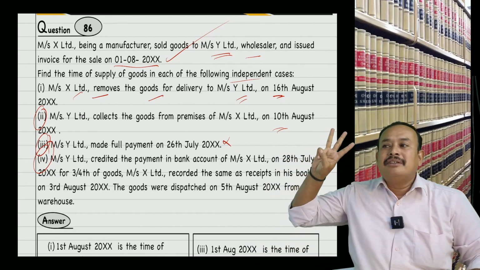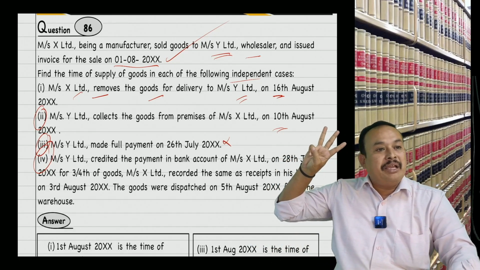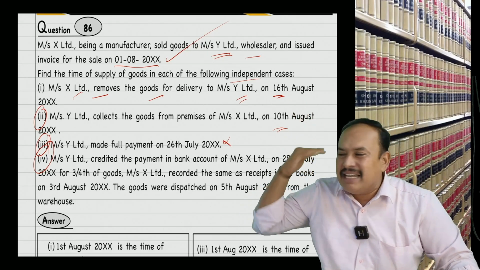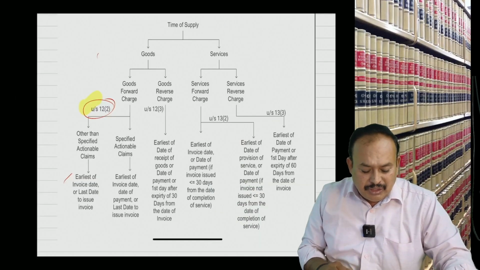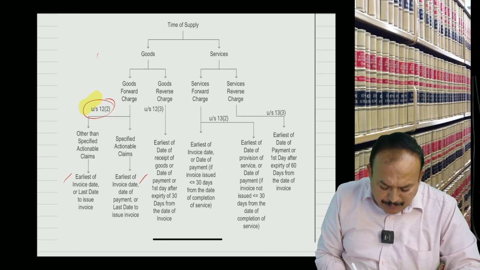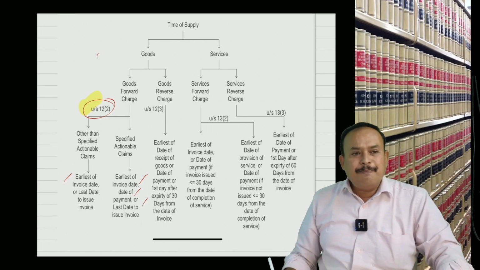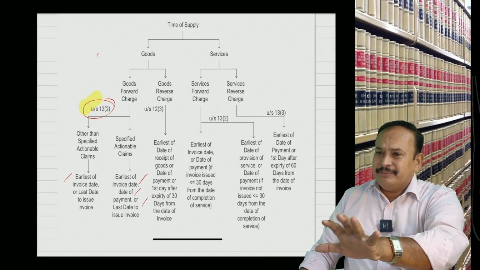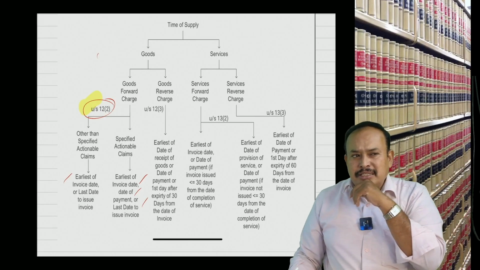See here, date of payment. Among the three, whichever is earlier. So the earliest of invoice date, date of payment or last date to issue invoice. You know the date of invoice, you know the last date to issue invoice. Am I right?